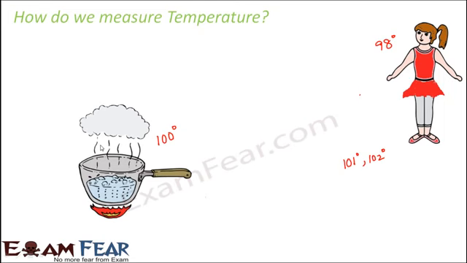So the confusion lies in the fact that there are different scales to measure temperature, like how you have different units to measure distance. For example, if I tell you 10 meters and if I tell you 10 kilometers, there is a huge difference between the two, because 1 kilometer is equal to 1000 meters.